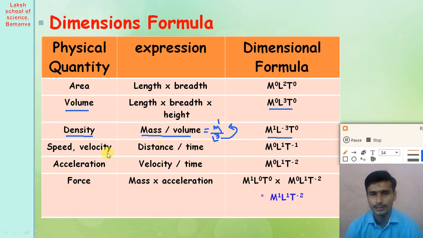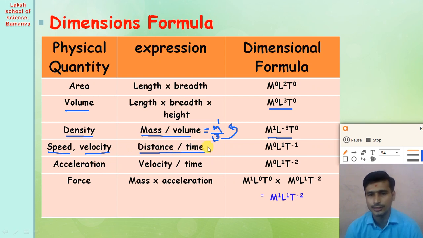Another physical quantity is speed and velocity. Speed and velocity both have the same dimensional formula because speed is distance divided by time and velocity is displacement divided by time, and distance and displacement have the same dimensional formula. So speed or velocity is equal to distance divided by time.